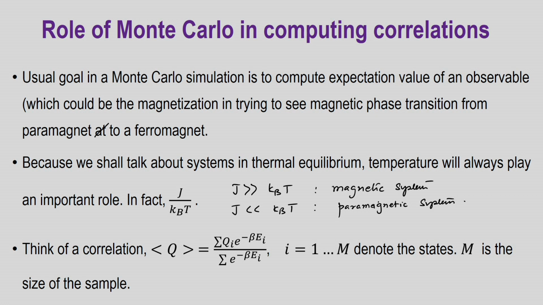Let us just talk about Q, any sort of quantity for which we want to calculate the correlation function or these expectation values. And then what we have to do is take these Q_i and exponential minus beta E_i, E_i being the energy of the system, and i is not, so there is a bit of a notational issue. This i is not a site index that we have said earlier.